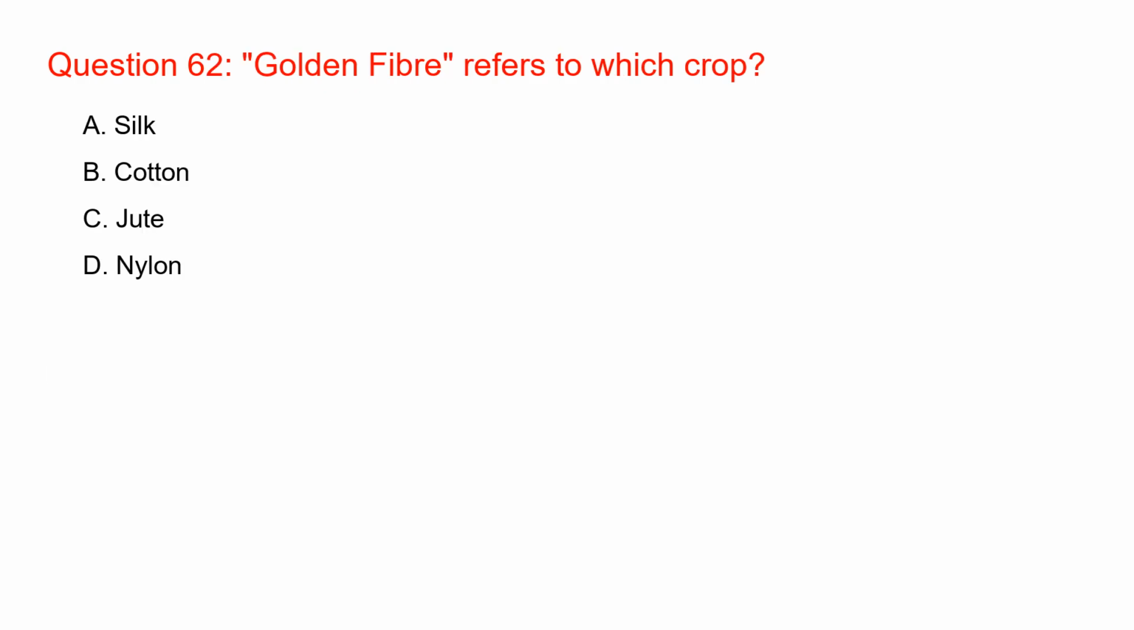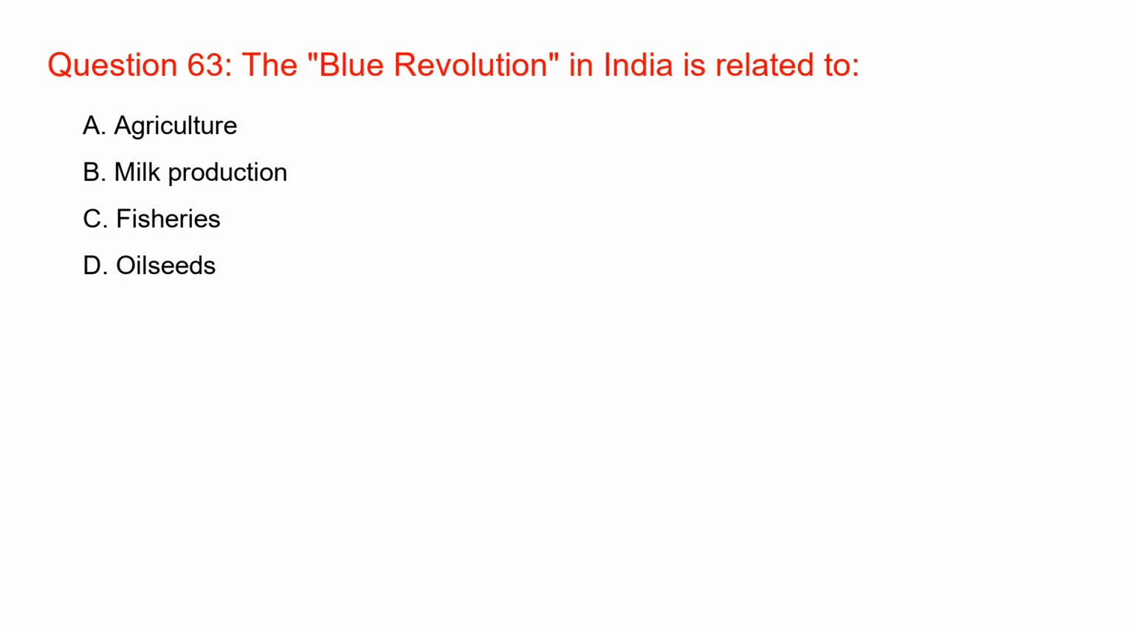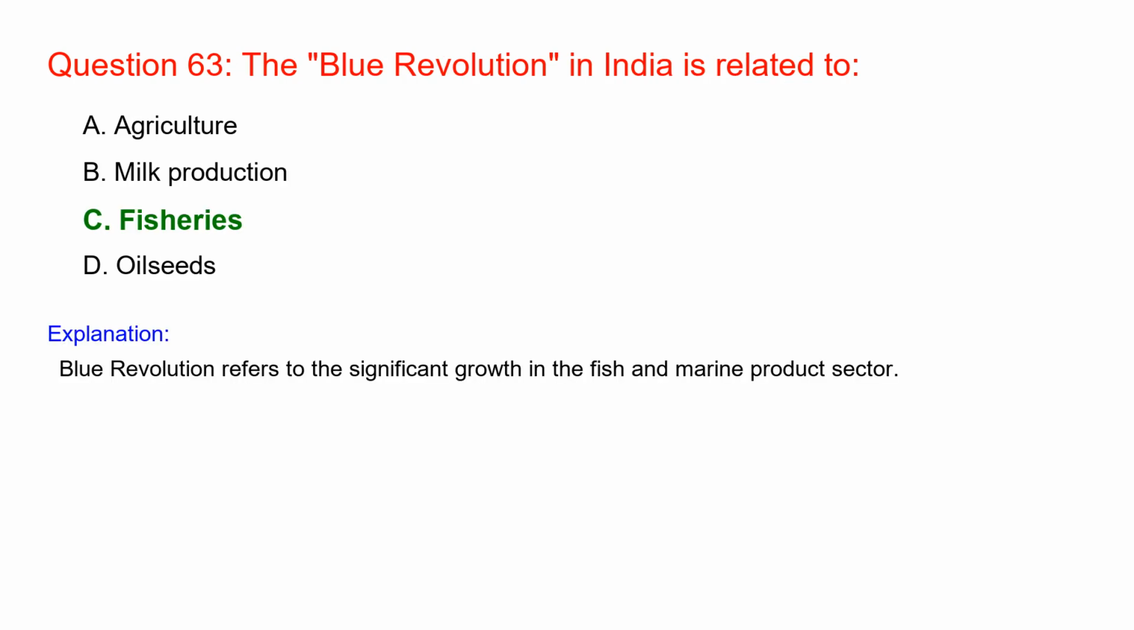Golden fibre refers to which crop? Jute. Jute is known as the golden fibre due to its colour and high cost-effectiveness. The Blue Revolution in India is related to fisheries. Blue Revolution refers to the significant growth in the fish and marine product sector.